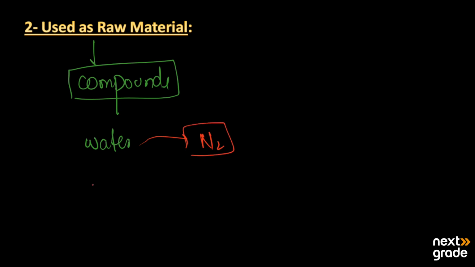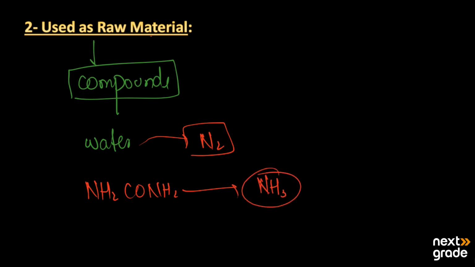The decomposition of urea, NH2CO NH2, also leads to the production of ammonia. So it can be used as a raw material for the production of many important compounds.